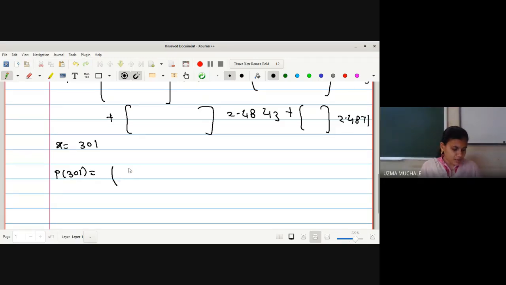The value of L naught: I will write directly 301 minus 304, and all this will be minus 3 into minus 4 into minus 6, divided by minus 4 into minus 5 into minus 7.